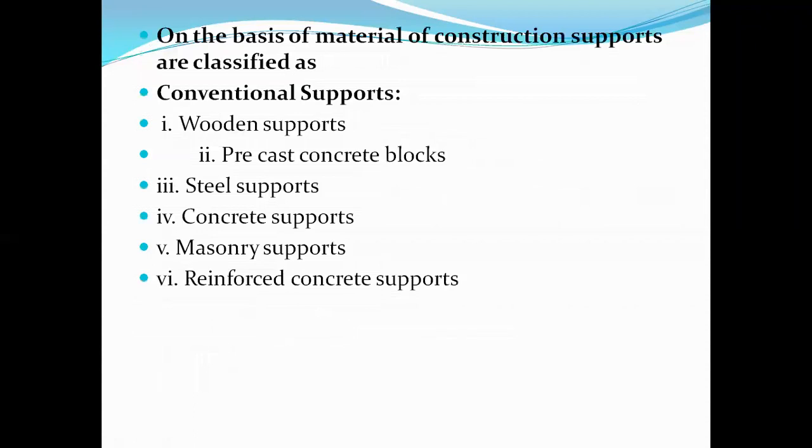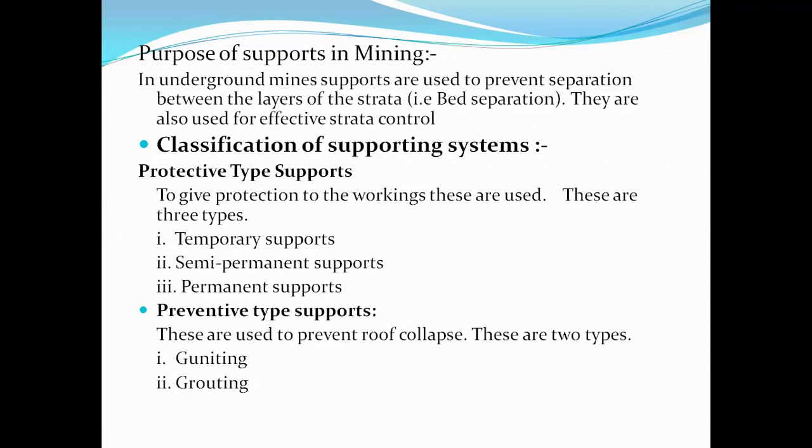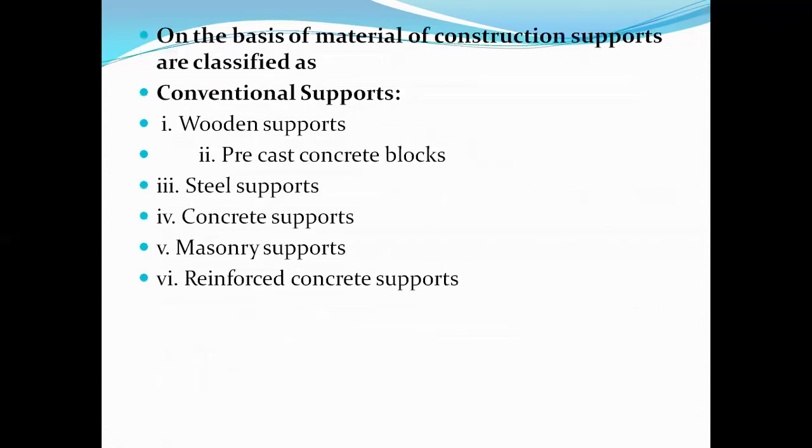Next, the first one was temporary or permanent, the protective type of supports. The next one was the preventive type supports. And the third category is on the basis of material of construction. Supports are classified based on what type of material we'll be using. One is conventional supports.